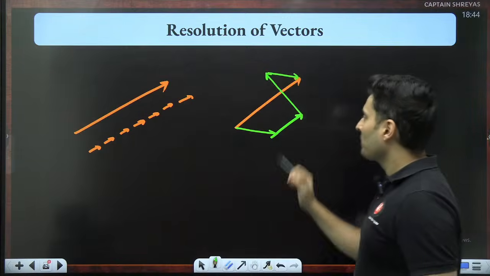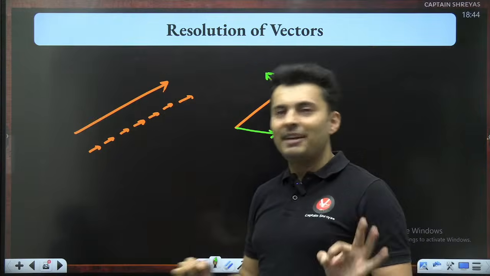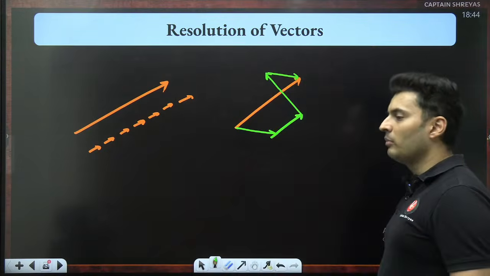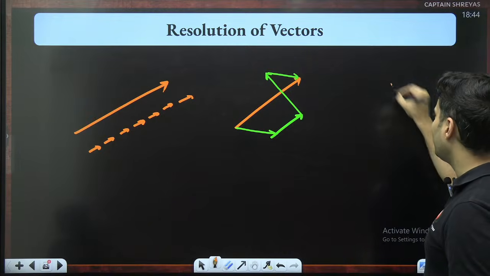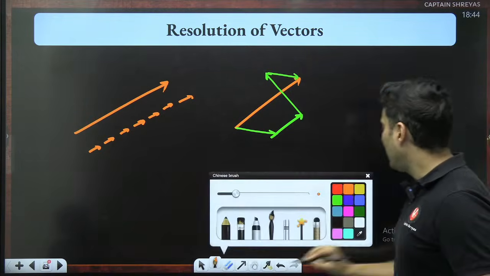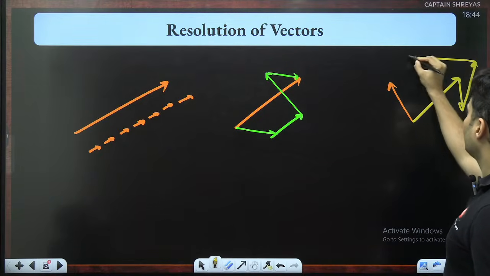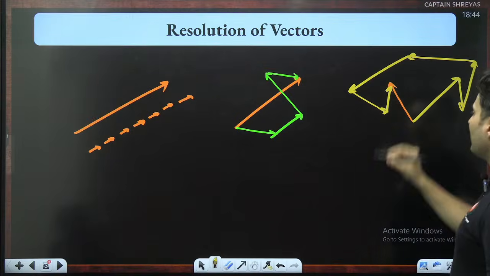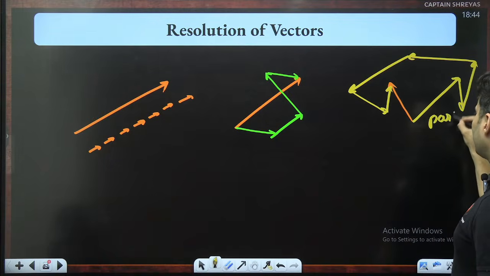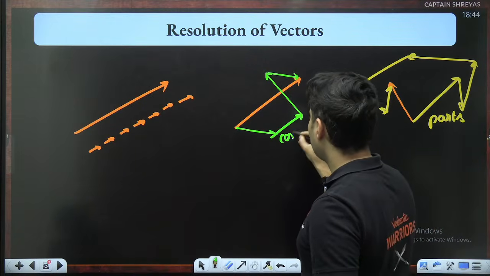Same way over here, if I combine them using polygon law, I get back the original vector. So they are also the components. So there can be even more components for any vector. Let's say there is a vector here. I can split it up like this: this plus this plus this plus this plus this plus this plus this. All these are basically parts of the vector. I can also say these are the